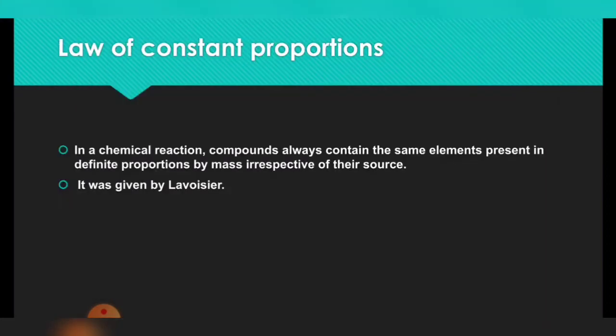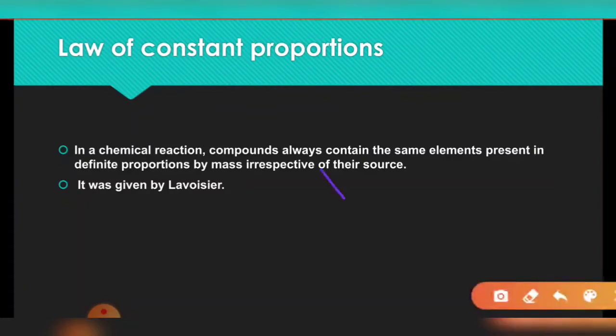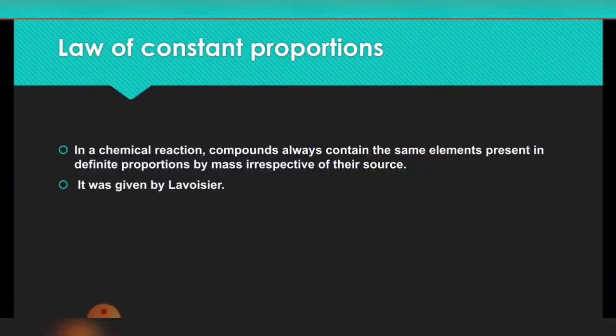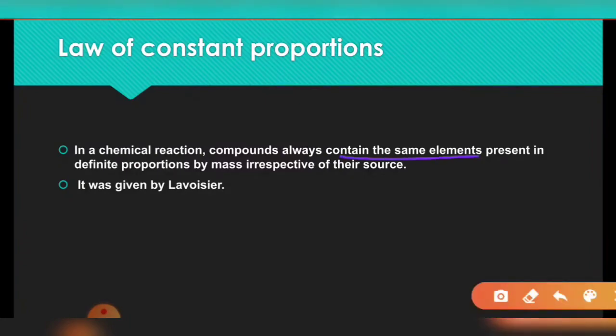Next law is the law of constant proportion. It was given by Lavoisier as well as Proust. They are the two scientists who conducted the experiments and found this law, the pattern during a chemical reaction. What they found is that a compound always contains the same elements present in a definite proportion by mass, irrespective of their source.